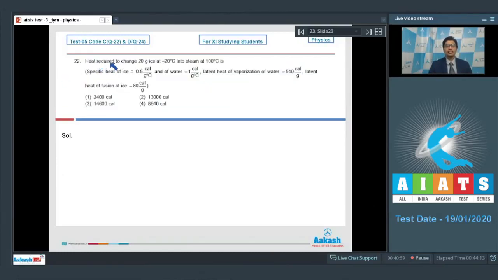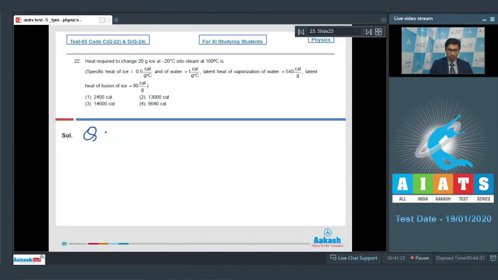Question number 22 says, heat required to change 20 gram of ice at minus 20 degrees Celsius into steam at 100 degrees Celsius is. The data is given of the specific heat of ice, water, and the latent heat of vaporization of water, as well as the latent heat of fusion of ice. Dear students, to convert 20 gram of ice at minus 20 degrees Celsius into steam at 100 degrees Celsius, the